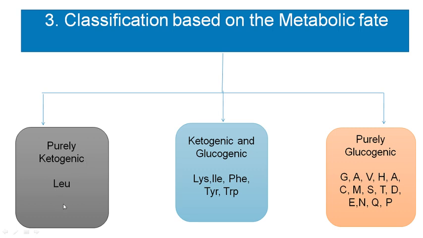Whereas if the catabolic end product is a TCA cycle intermediate like fumarate, oxaloacetate or succinate, then they can directly form glucose.